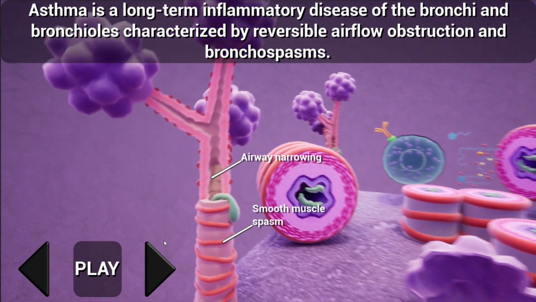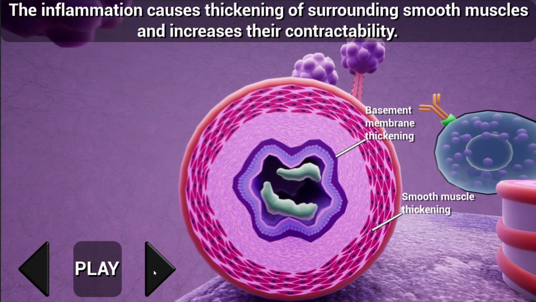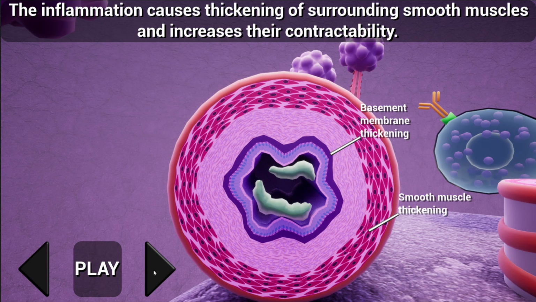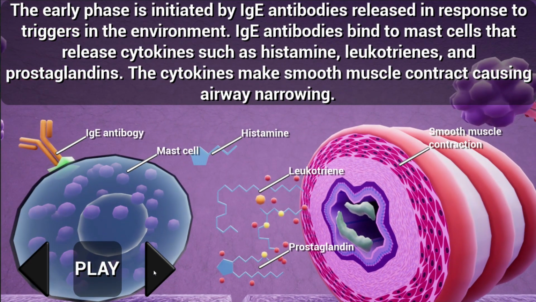Asthma is a long-term inflammatory disease of the bronchi and bronchioles, characterized by reversible airflow obstruction and bronchospasms. The inflammation causes thickening of surrounding smooth muscles and increases their contractibility. The early phase is initiated by IgE antibodies, released in response to triggers in the environment. IgE antibodies bind to mast cells that release cytokines such as histamine, leukotrienes, and prostaglandins. The cytokines make smooth muscle contract, causing airway narrowing.